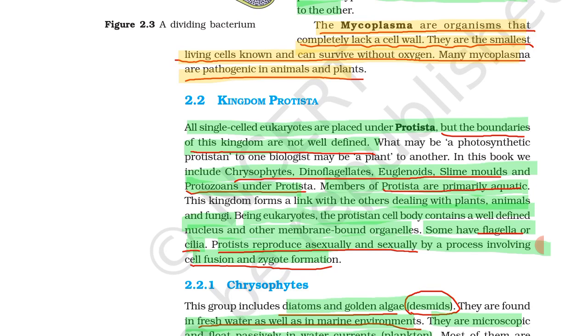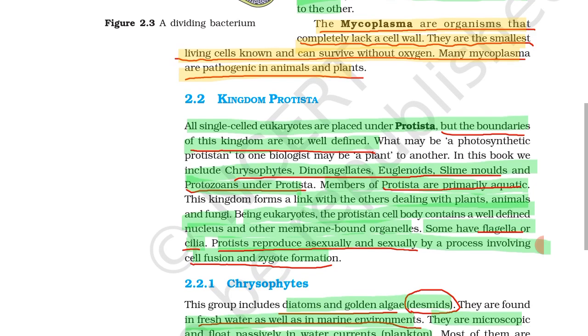They reproduce sexually and asexually, sexually by the formation of a zygote and cell fusion. Kingdom Protista contains flagella and cilia for motility, and they can move from one place to another using them.